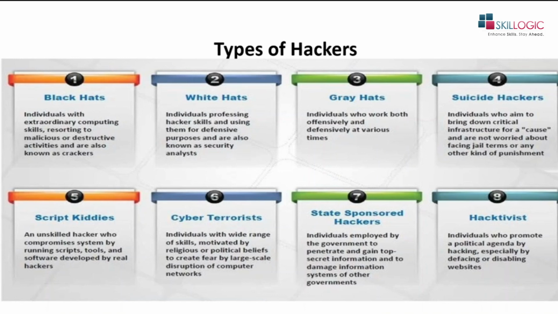Next we have hacktivists. We also call them an anonymous gang. These people sometimes individually promote political agendas by defacing or disabling websites. They are mostly into compromising systems, like all hackers do.